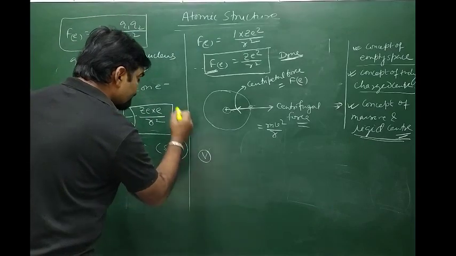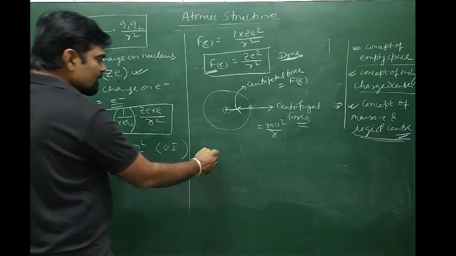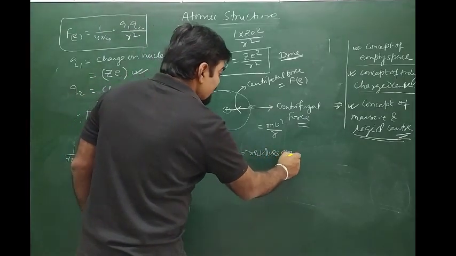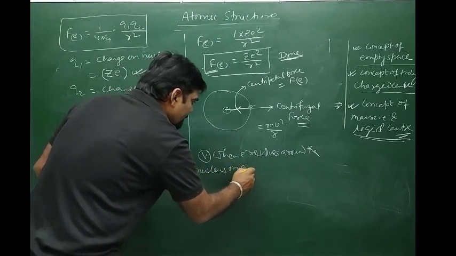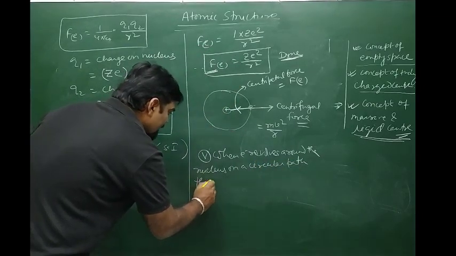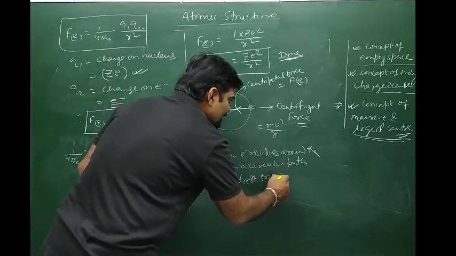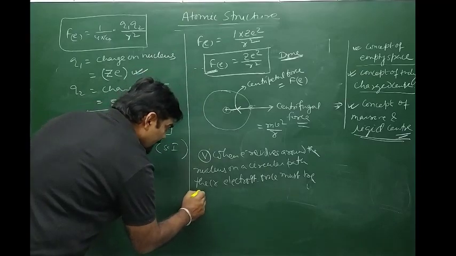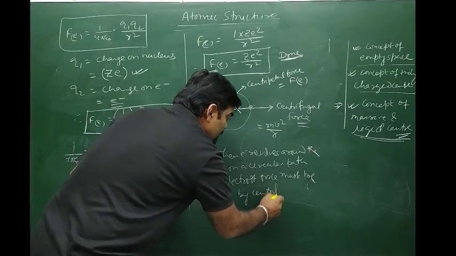So next, I hope this is the fifth conclusion. The fifth conclusion can be drawn as: when an electron revolves around the nucleus on a circular path, its force of attraction, that is the electrostatic force, must be balanced by an equal and opposite centrifugal force.